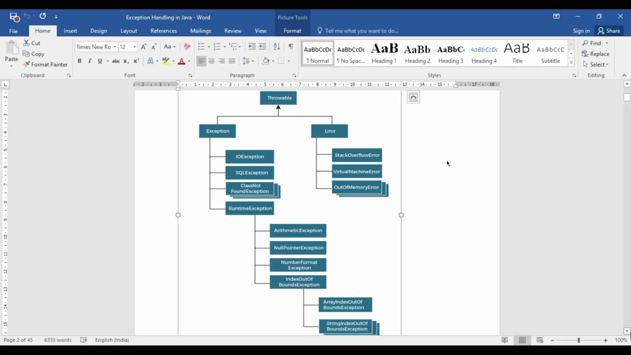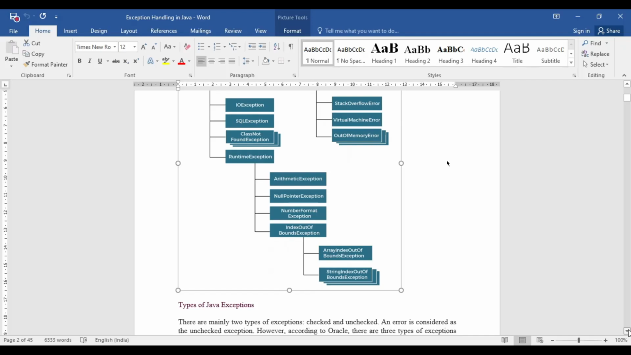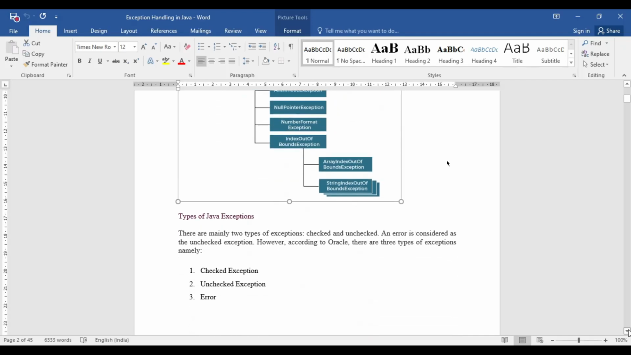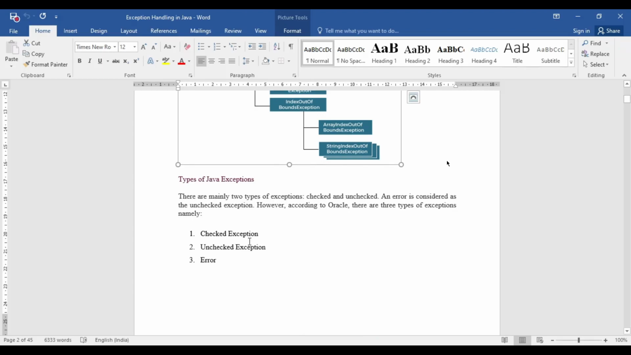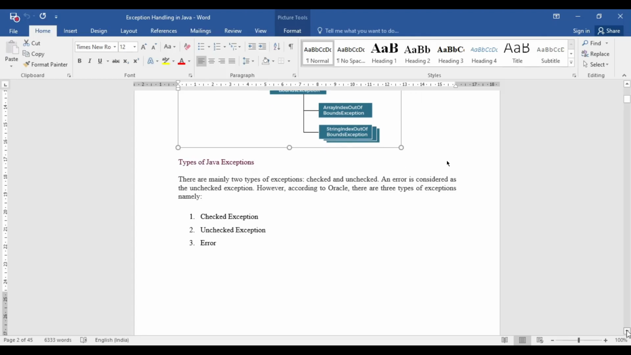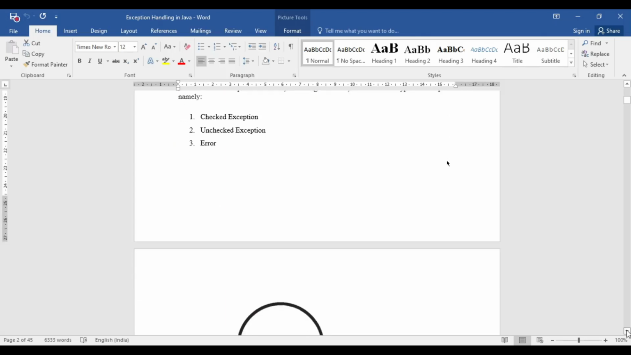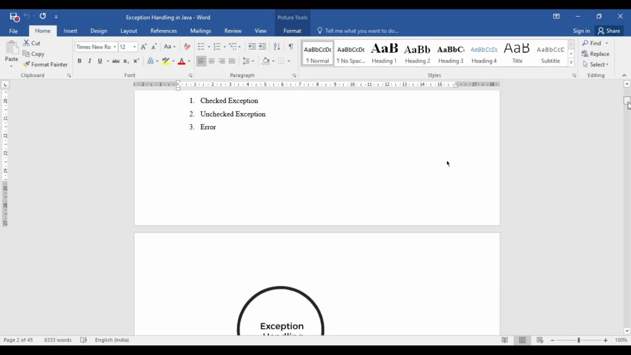Now look at this. Whenever we deal with exceptions, there are basically two types of exception. The first one is known as the checked exception, and the second one is known as the unchecked exception. But according to Oracle, this abnormal situation is categorized into three types: the first is checked exception, another is unchecked exception, and the third is error. So what is the meaning of this checked exception? Whenever we deal with a checked exception, just go for this.